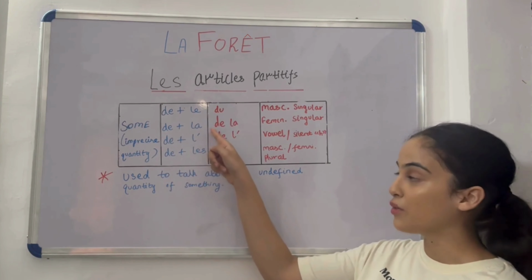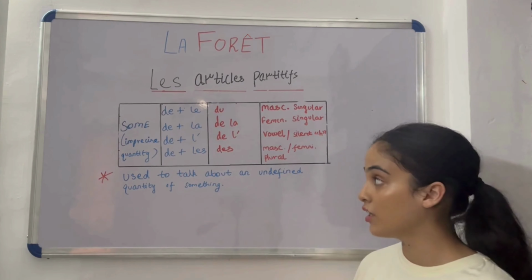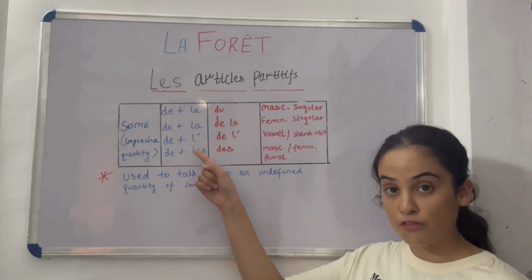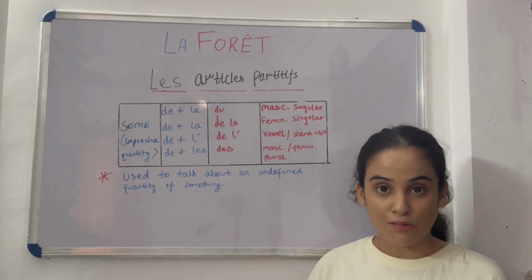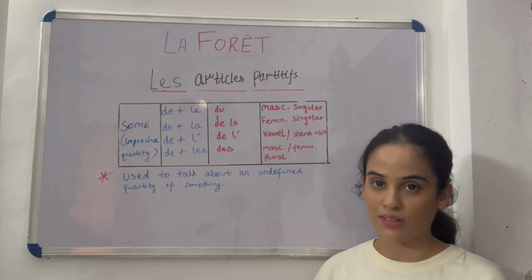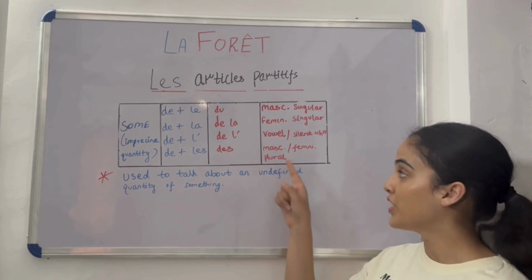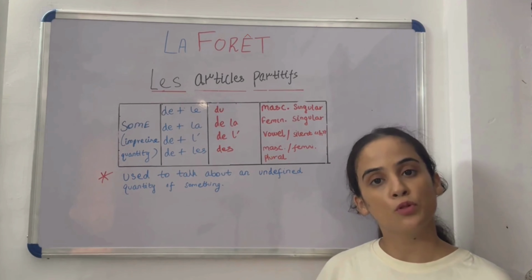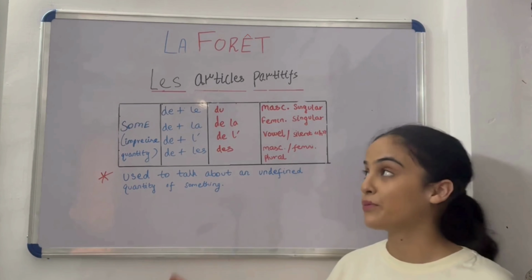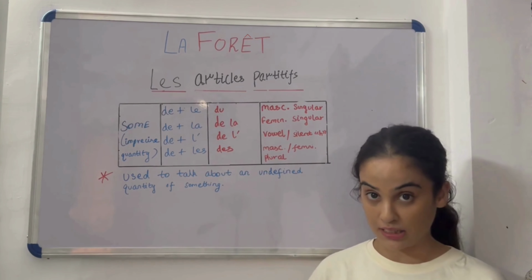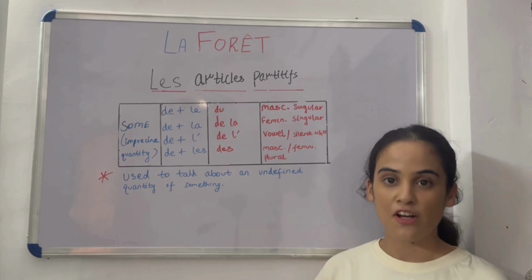De plus la, which makes de la, is used before a feminine singular noun. De plus l', which makes de l', is used for nouns which start with a vowel or a silent H. And de plus les, which makes des, is used for a noun which is plural, both masculine and feminine. So now that we have understood les articles partitifs, we will move on to the exercises for your better understanding.